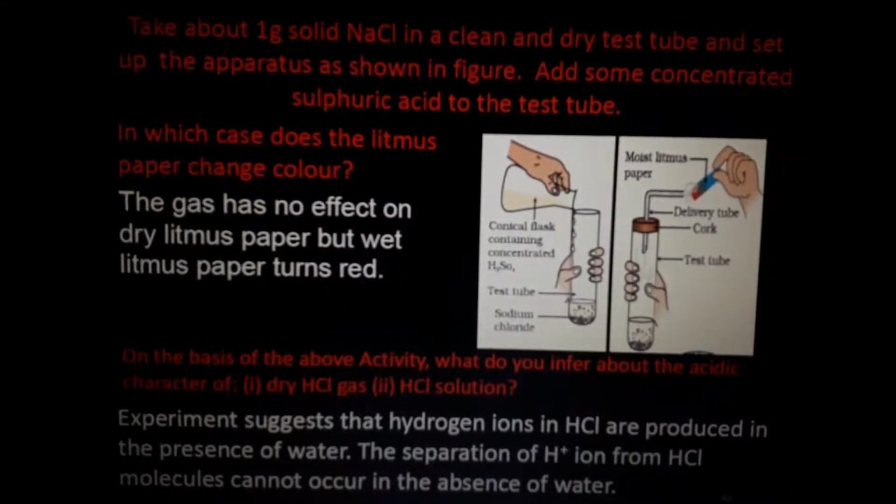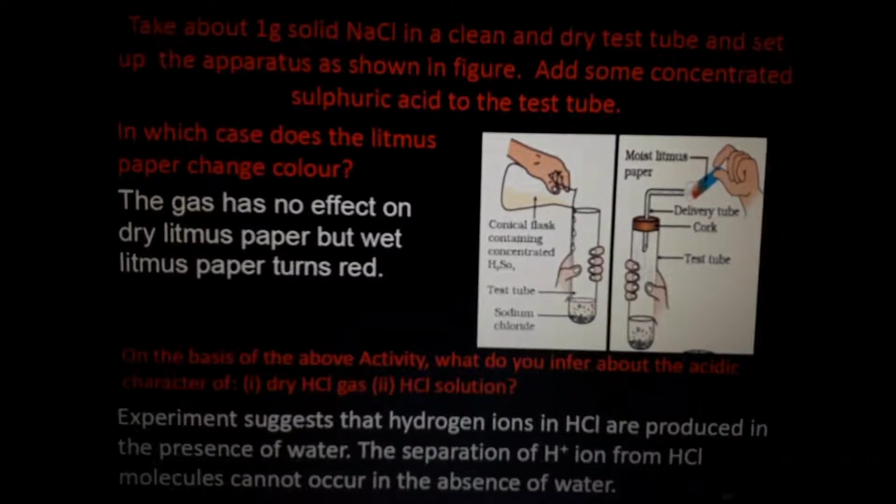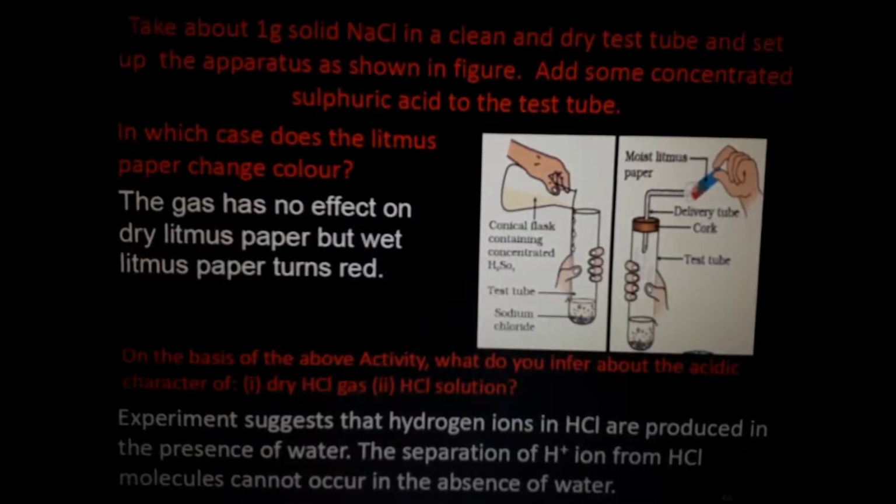Understand? Because there is no presence of water. You already studied that if the acid must show the acidic nature, water must be present there. Understand? So dry litmus paper does not have any water. The gas evolved also does not have any water in it. It is gaseous in nature. So there is no change in the color of the litmus paper.